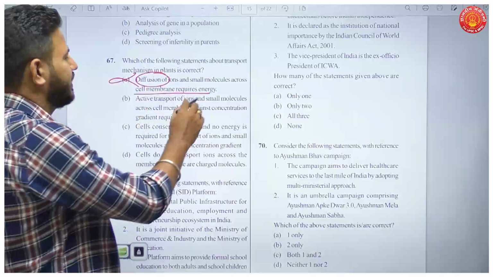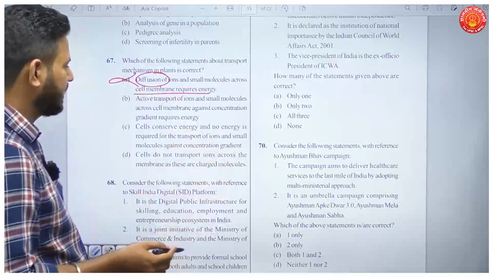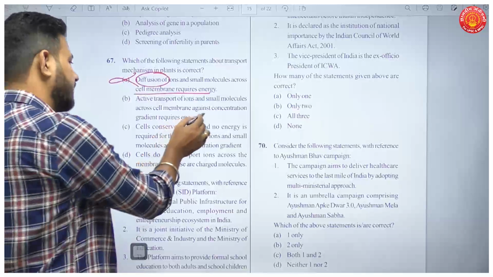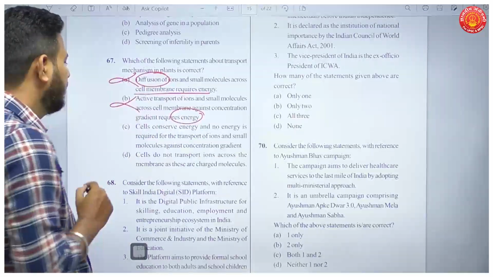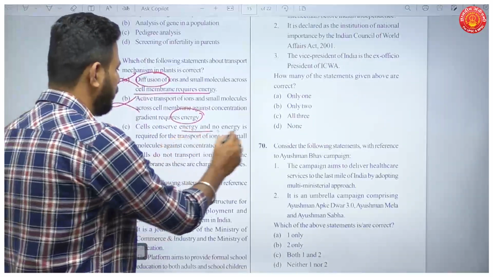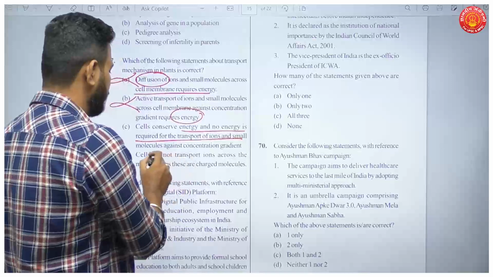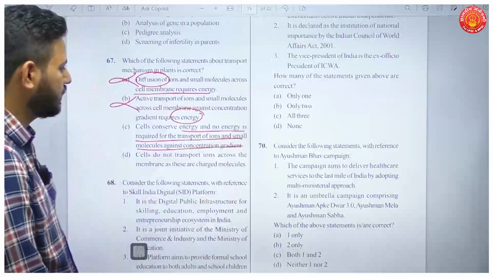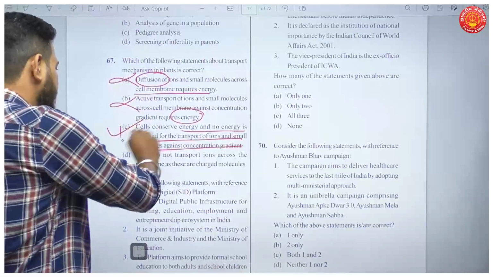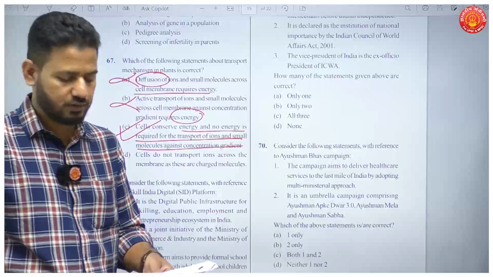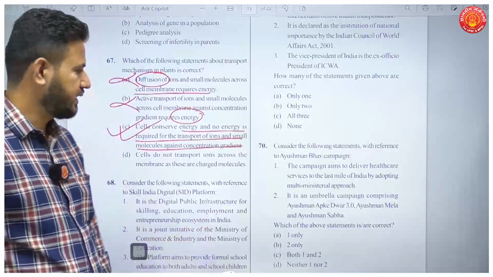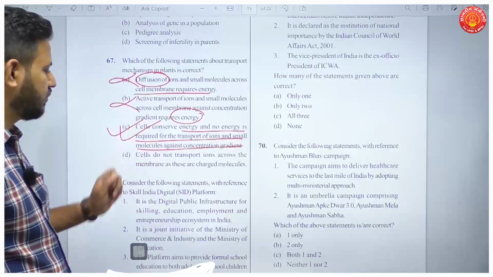Active transport of ions and small molecules across cell membranes against concentration gradient requires energy. Again, this is incorrect. Cells conserve energy and no energy is required for the transport of ions and small molecules against concentration gradient. This is your answer. It does not require energy for transfer of these molecules.